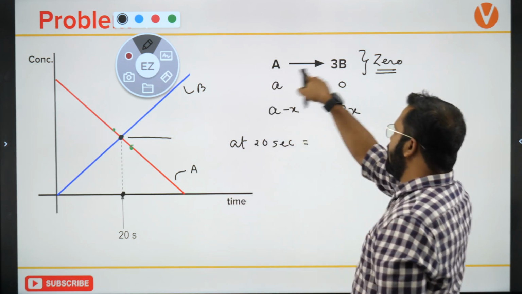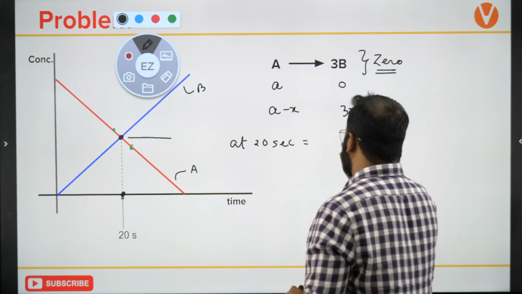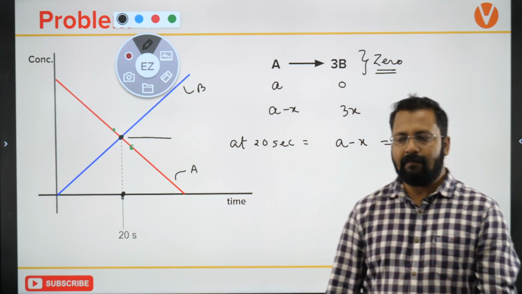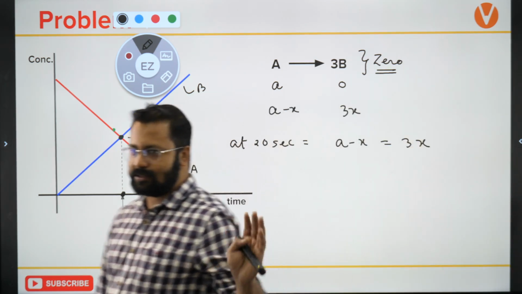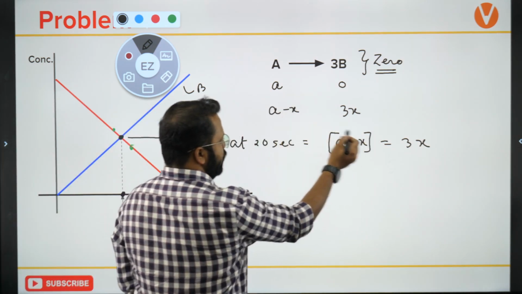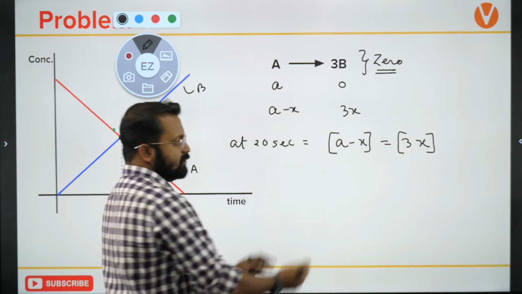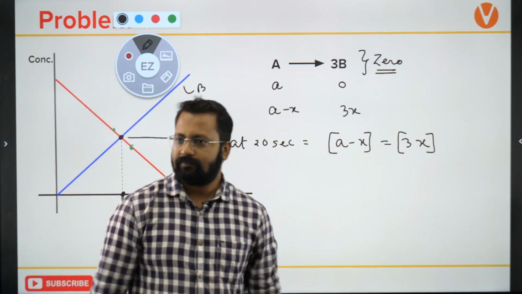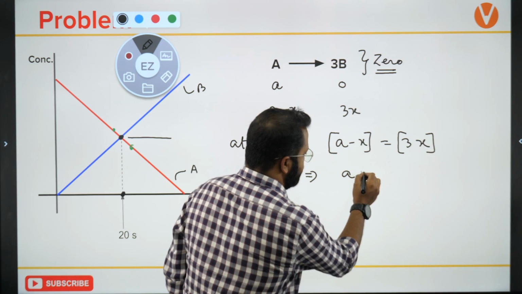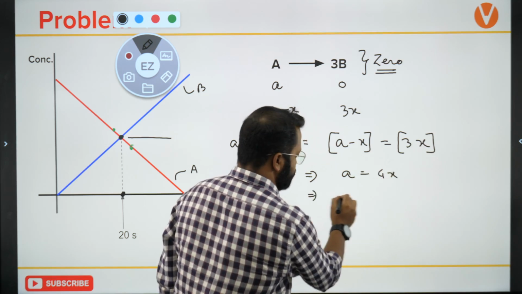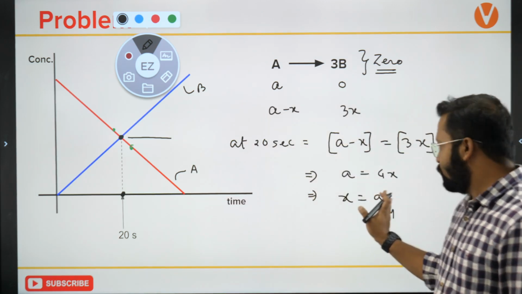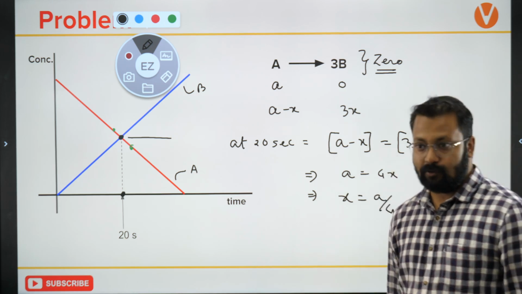since the concentration of A is equal to the concentration of B, can I say A minus X is equal to 3X? Just try to understand this, that at 20 seconds, the concentration of A and concentration of B, which is A minus X and 3X, will become equal. When this becomes equal, can I say that A becomes equal to 4X, or X is equal to A upon 4? X becomes equal to A upon 4.